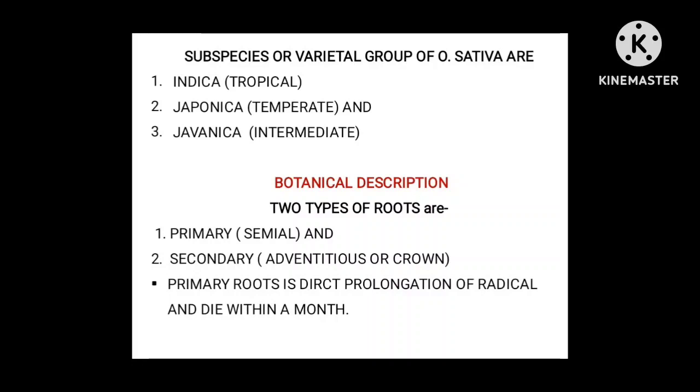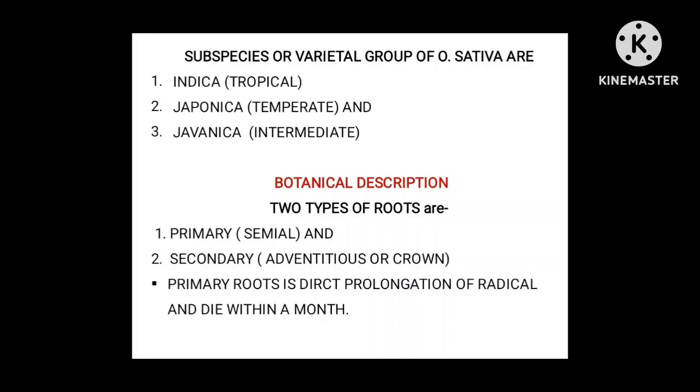So there are some varietal species of Oryza sativa available, and these are the three major. The first one is indica, second japonica, and third is javanica. And indica is grown in tropical condition, japonica in temperate, and javanica is intermediate between tropical and temperate.